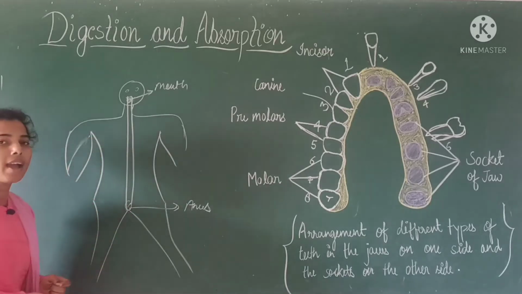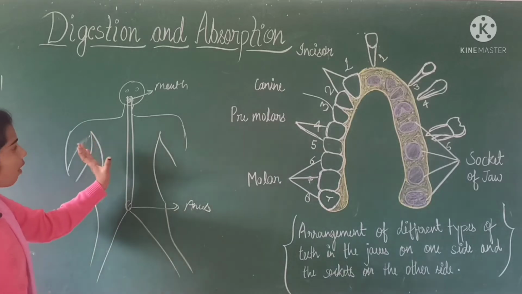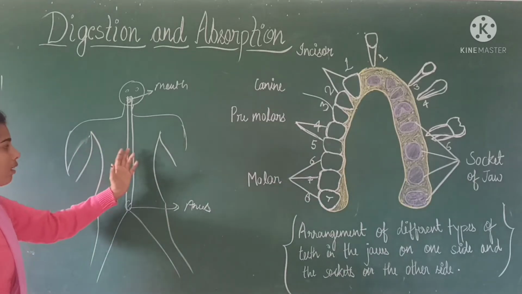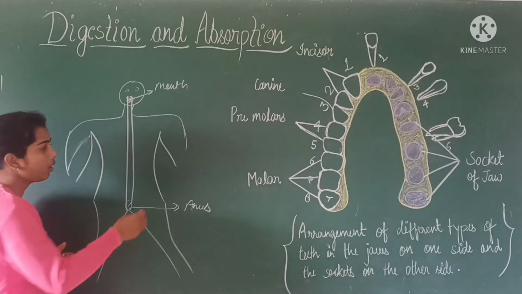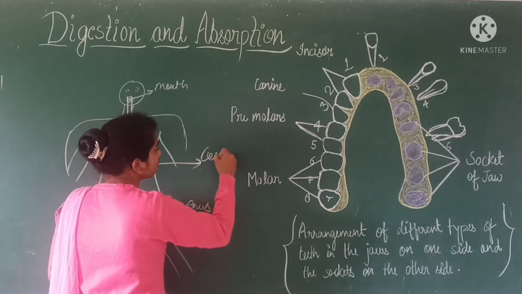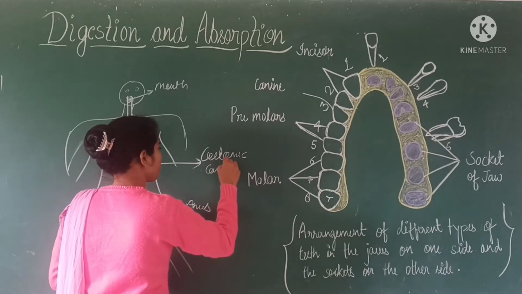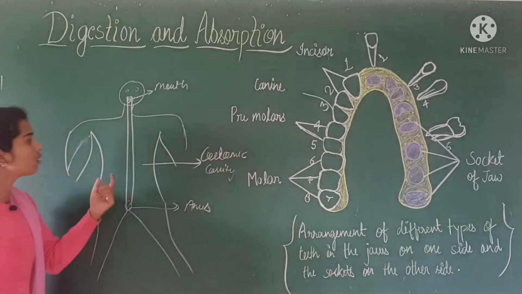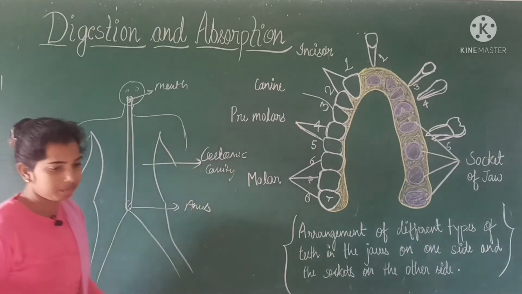Inside our body a cavity is present. Our body is like a hollow cylinder, and the cavity inside our body is known as the coelomic cavity. Inside the coelomic cavity, the organs are present.